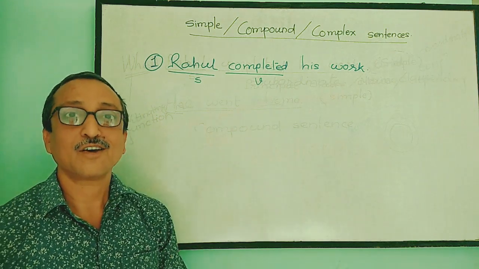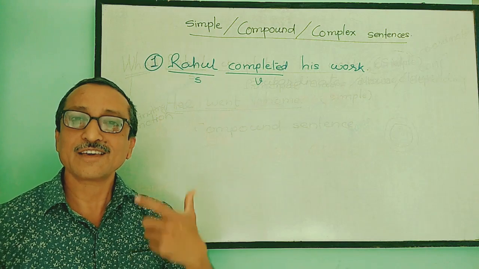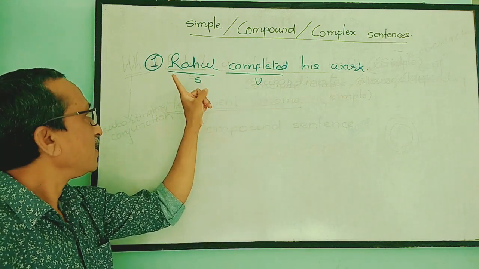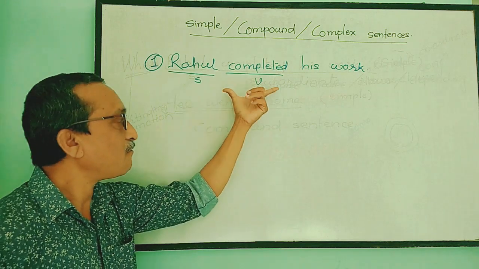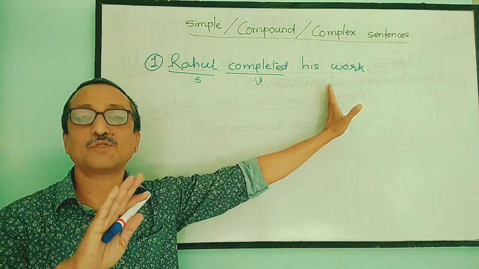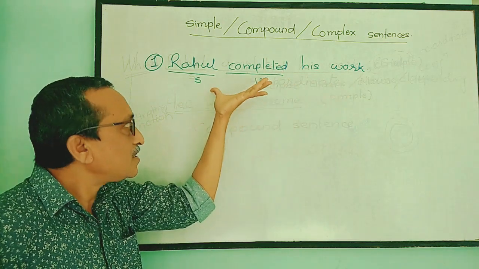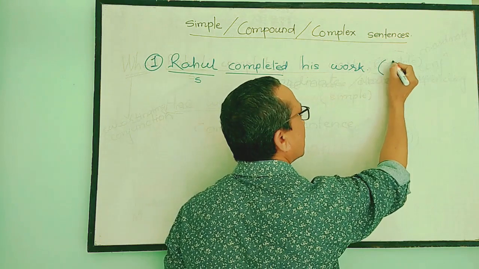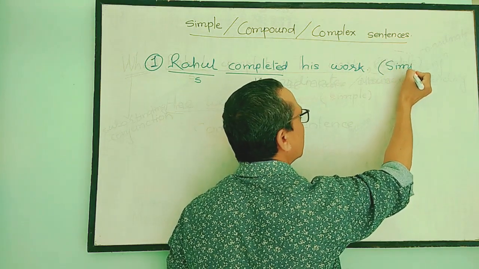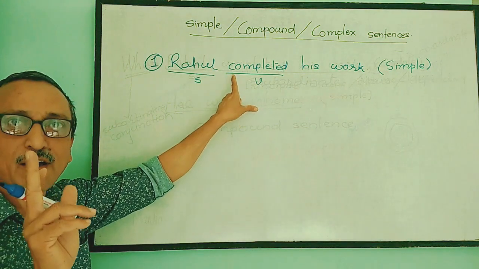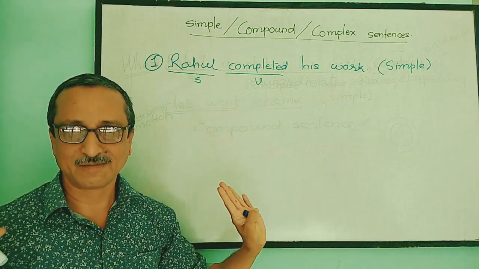The demand of a simple sentence is a finite verb. So look here, there is one subject, one finite verb and the meaning of this sentence is absolutely complete. This type of structure is called a simple sentence: only one subject, one finite verb and complete meaning.